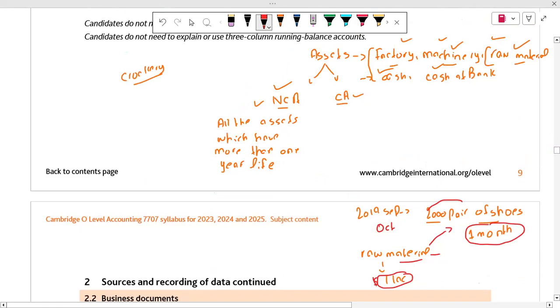After that we have cash at bank. It means that we have a bank account and some cash in our bank. So raw material is basically our current asset. A current asset is the type of asset which has a life of less than 1 year. And after that, let's talk about the cash at bank. Can you think whether it is a current asset or non-current asset?